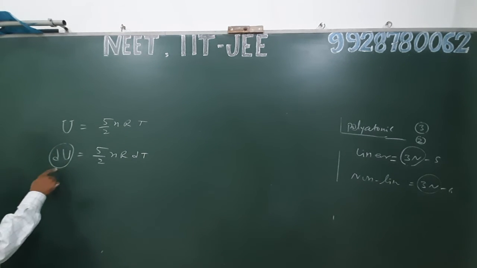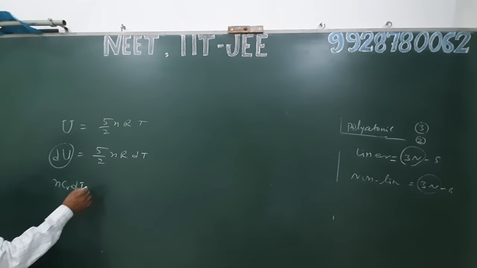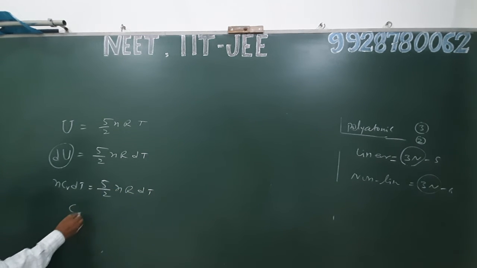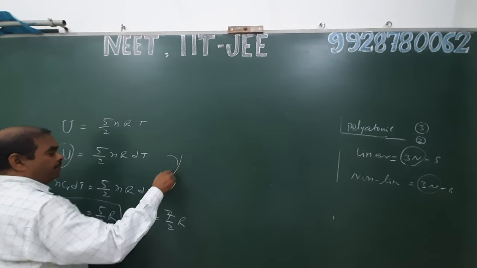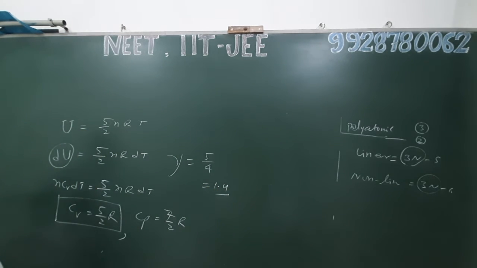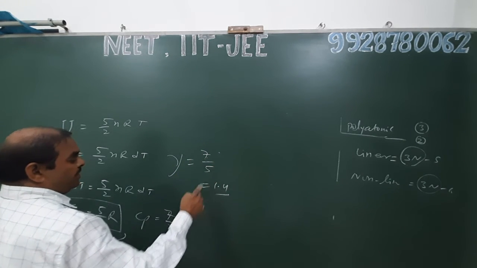Putting the value of delta U according to heat capacity or first law of thermodynamics, its value is always nCv dT, and hence Cv of a diatomic gas is 5 by 2 R at ordinary condition, when we do not include vibrational degrees of freedom, and its Cp is 7 by 2 R, and hence their gamma is 7 by 5, which is 1.4.